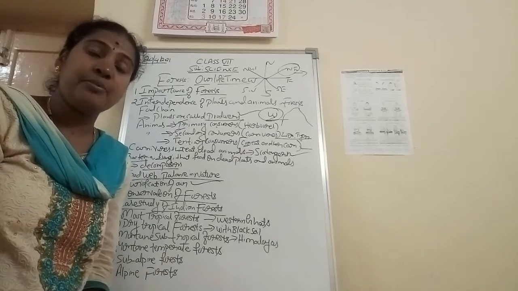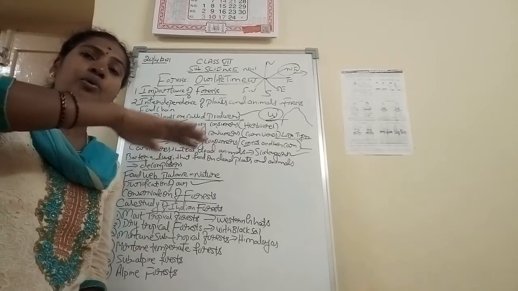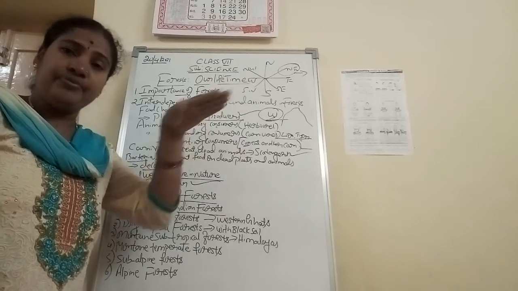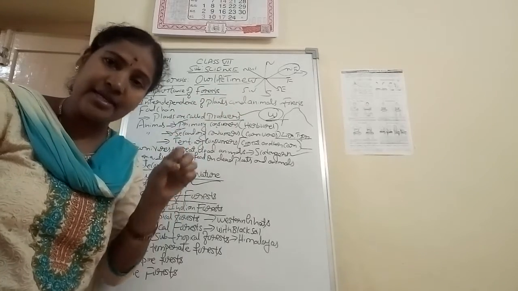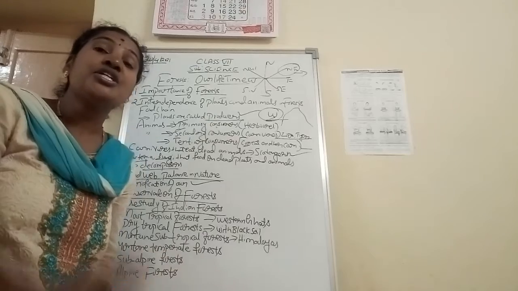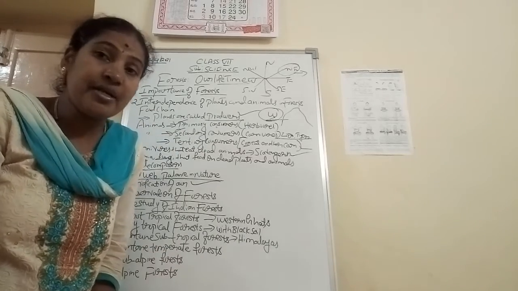Snowfall is very high, so what is the meaning? There is no chance of the plants growing more beyond a certain level. The height increase of that plant is very less. So that is known as the shortest plant. Short plants are present in this type of forest.